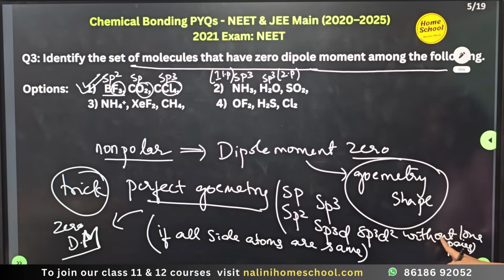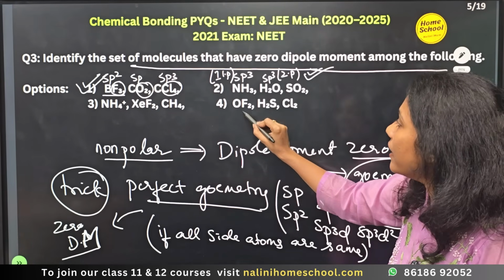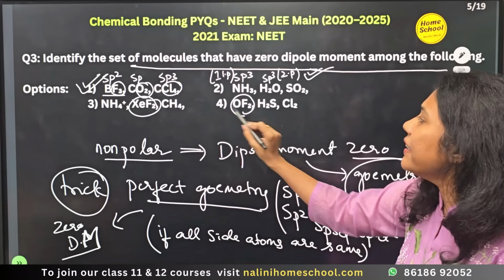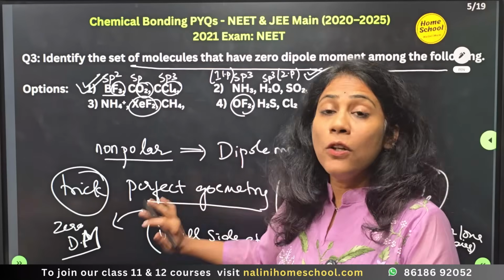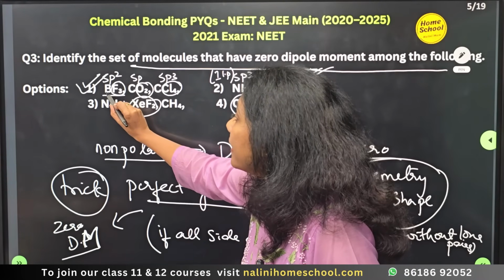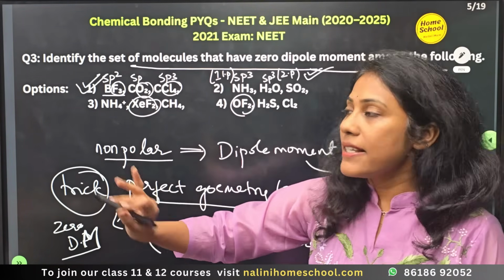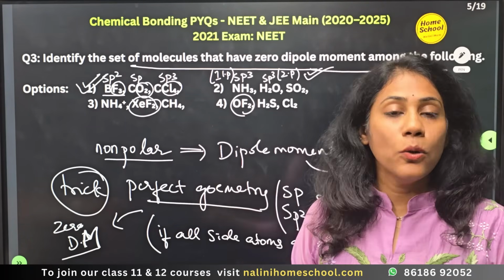Perfect geometry without any lone pair. Here lone pair containing molecules are there, and here also this has a lone pair, this has a lone pair. In all other options, one or the other molecule has lone pairs. But here the central atom B does not have any lone pair, central atom C does not have any lone pair, central atom C does not have any lone pairs.